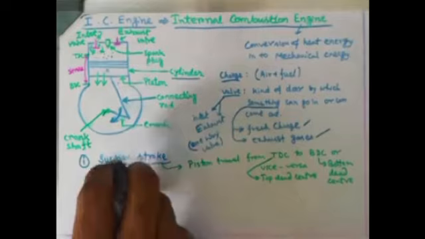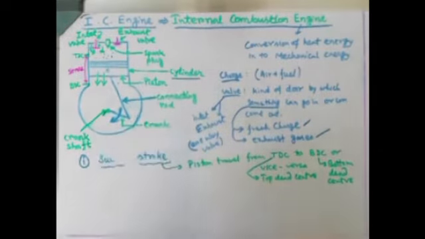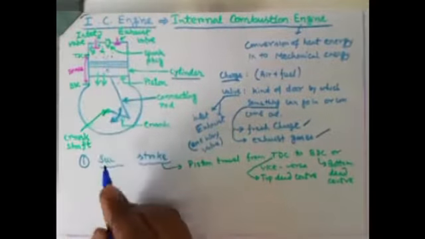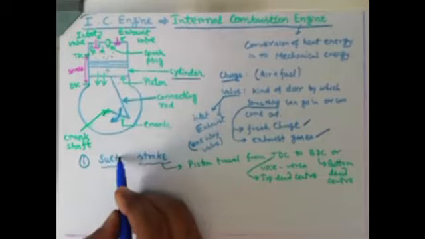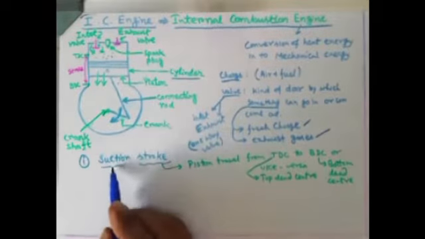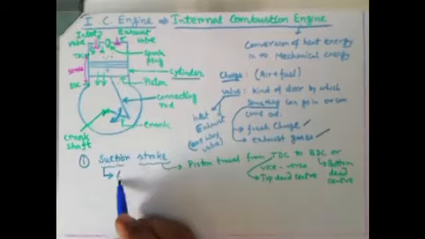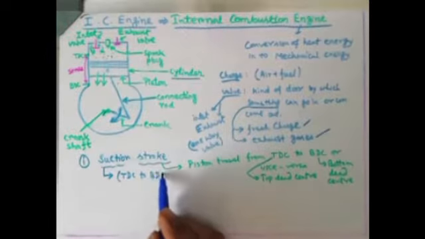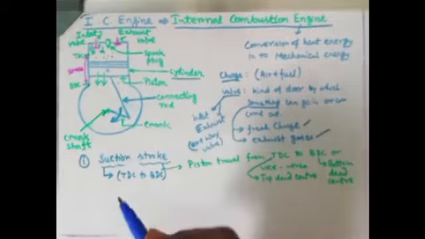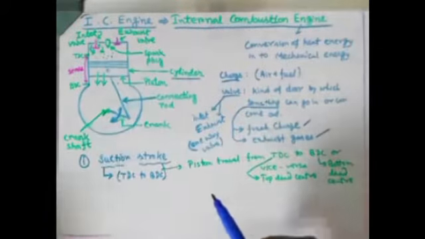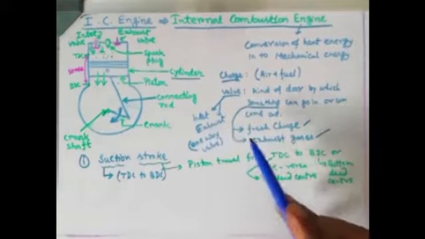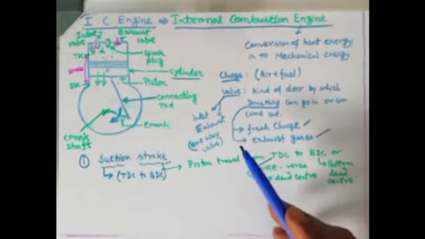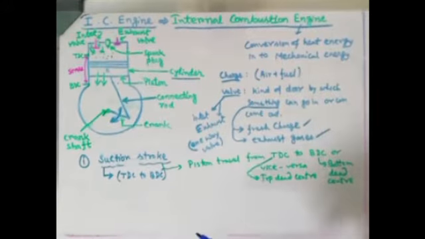So suction stroke means when piston is moving from top dead center to bottom dead center. In this suction stroke, piston is moving from TDC to BDC. Clear? Piston moving from TDC to BDC, that point of time inside the cylinder there will be a vacuum, and due to that vacuum something will be coming inside.